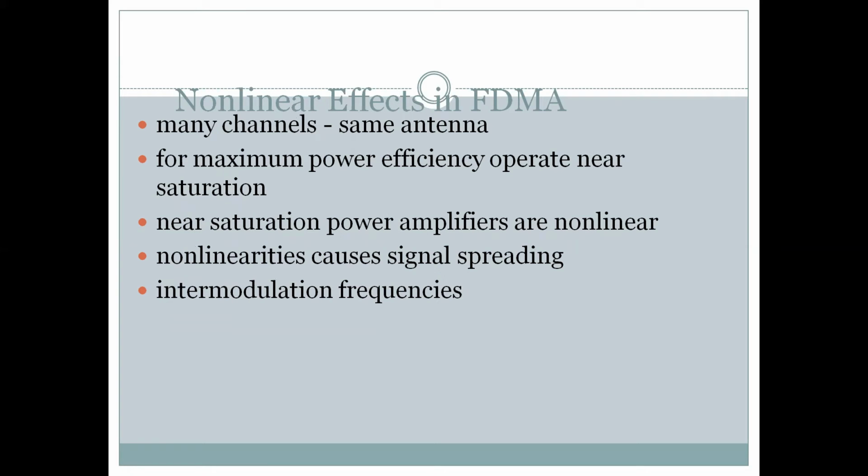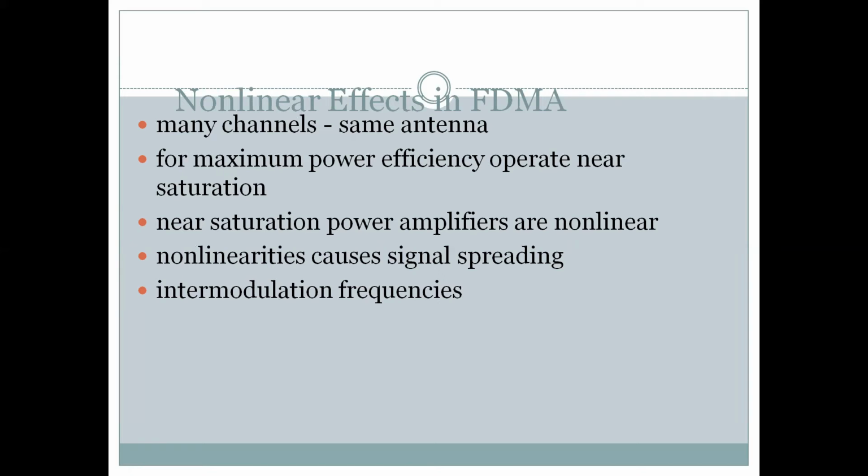And there are some non-linear effects due to the components that enable transmission and reception, and these nonlinear effects are more prominent in FDMA than in other techniques. So let's discuss them.